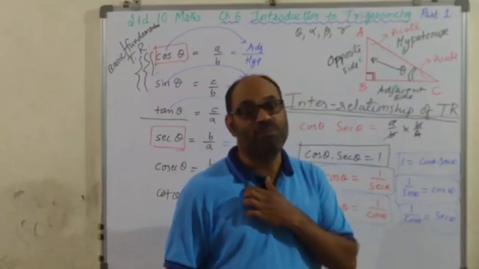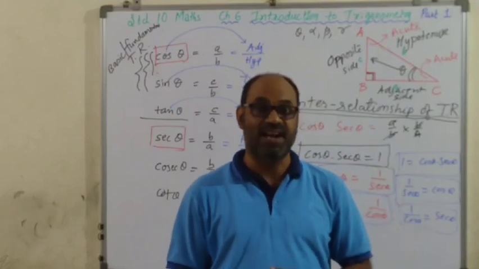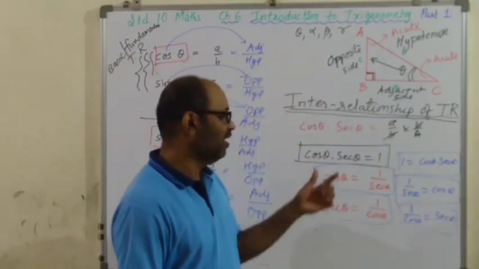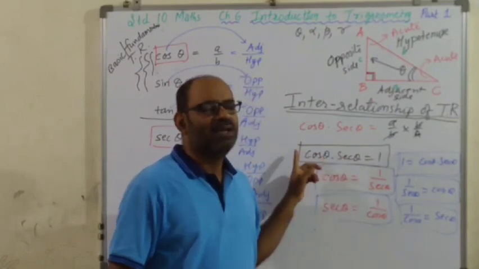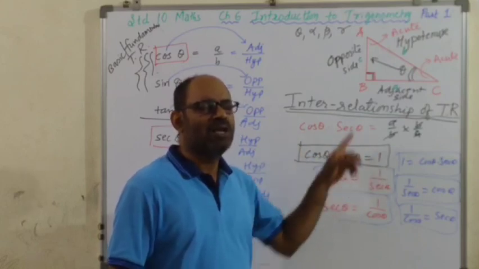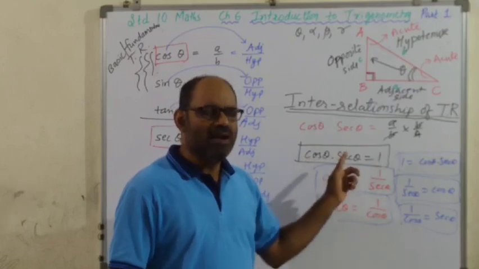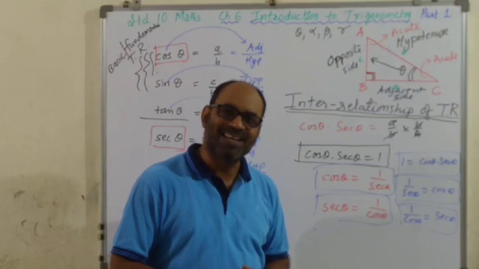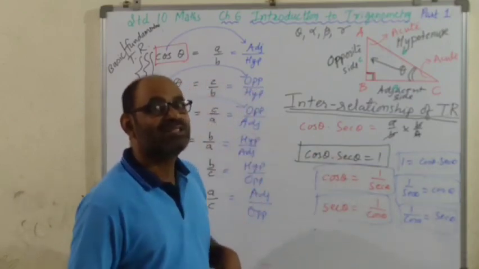So 6 फॉर्म आपको याद रखना पड़ेगा and you have to apply that, you have to utilize that, and that creates trouble for you. But as I said, if you remember the main one, आप माइंड से बना सकते हैं. Cos into sec is 1, so cos is 1 upon sec, sec is 1 upon cos, 1 upon cos will be sec, 1 upon sec will be cos. That is cos into sec is 1. So 6 के 6 आपके सामने आ जाएंगे. But you remember this, and that you can remember very easily.